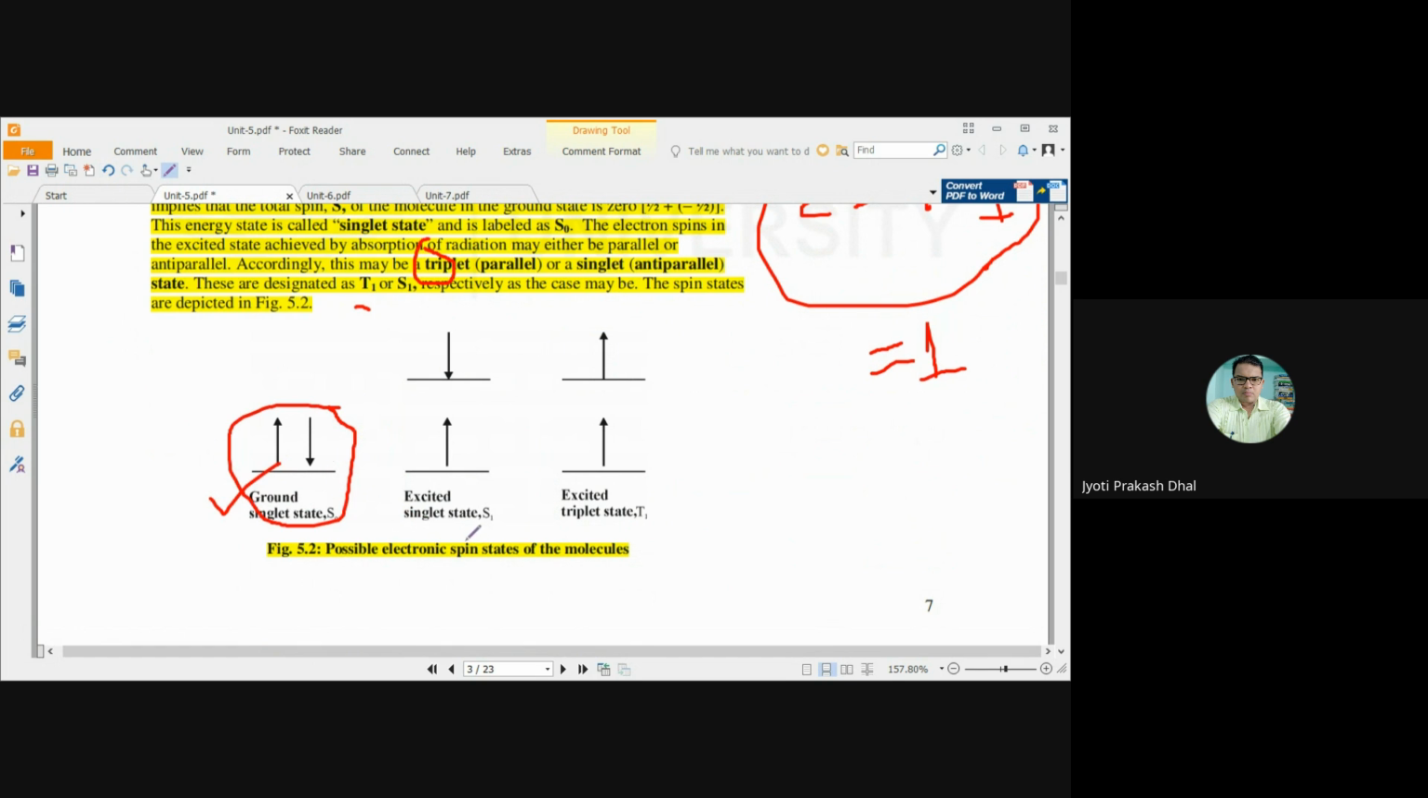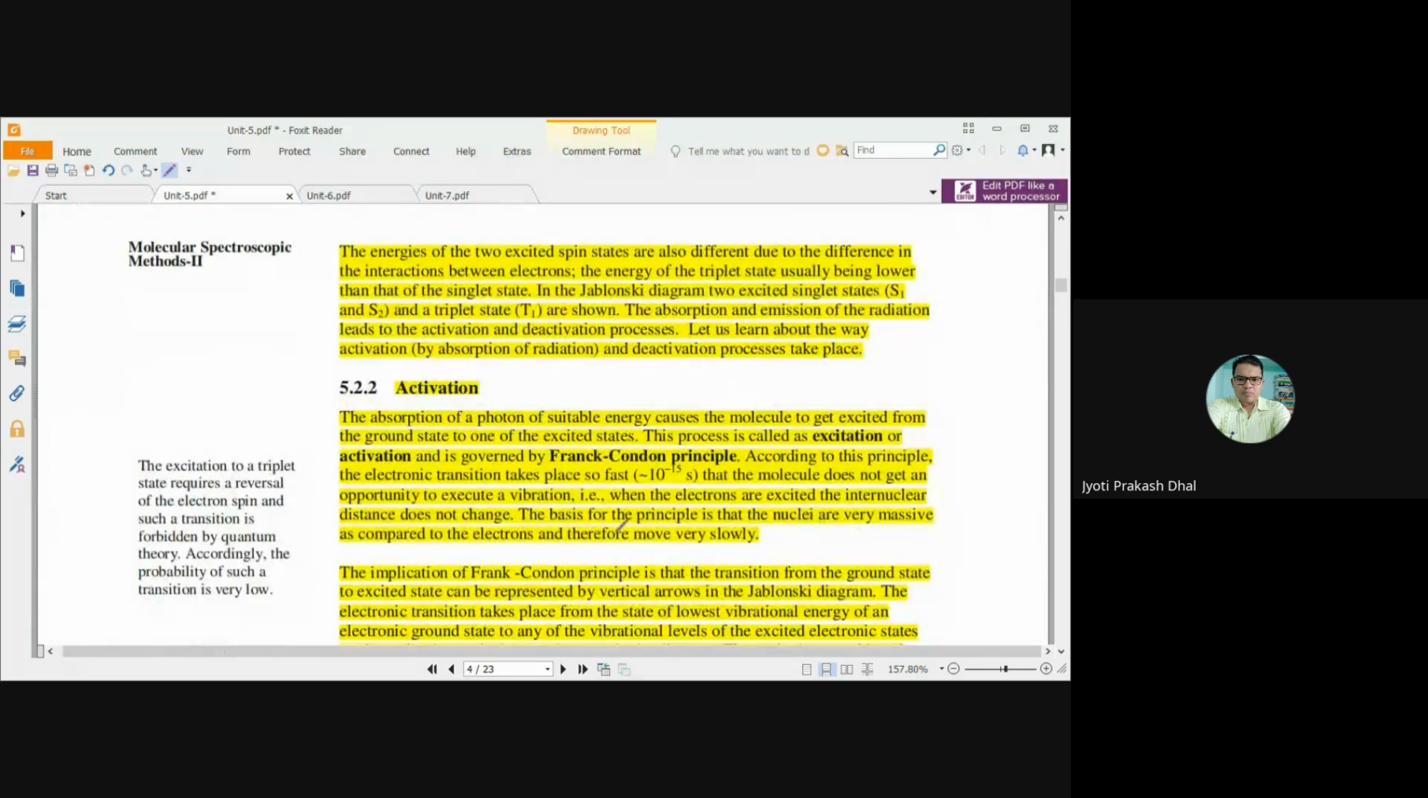If in the excited state the two electrons present in the molecular orbital are antiparallel, then that is called singlet excited state S1. And if the two electrons in the excited state are parallel, then that is called triplet excited state T1. The energies of the two excited spin states are also different due to differences in interaction between the electrons. The energy of the triplet state is usually slightly lower than that of the singlet state. In the Jablonski diagram, the two excited singlet states S1 and S2 are shown.